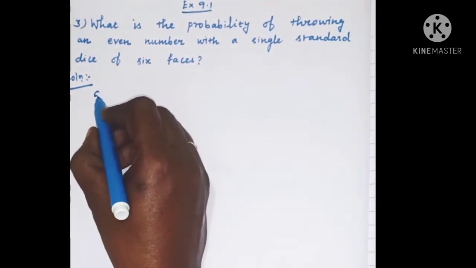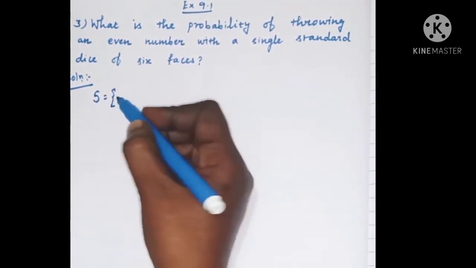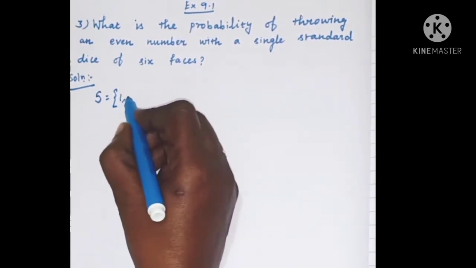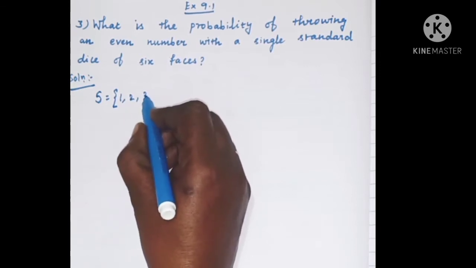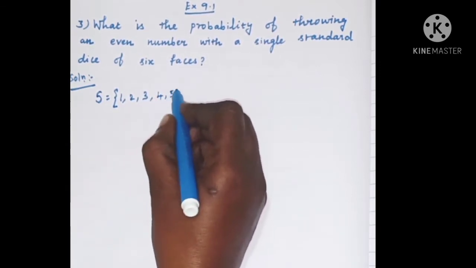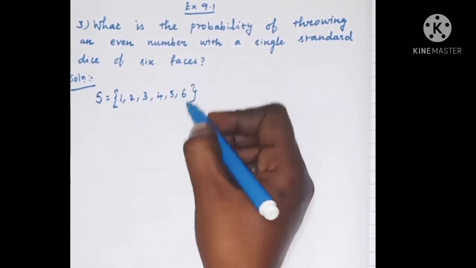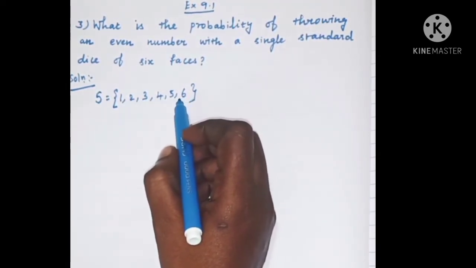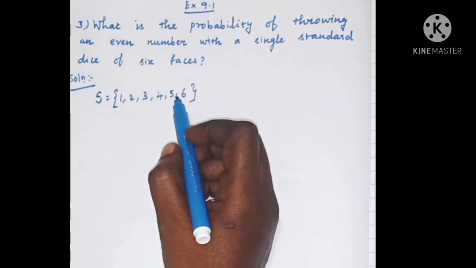Let us take the sample space S is equal to, what are the faces of the dice? 1, 2, 3, 4, 5, 6. In a dice we have 6 faces. It is seen like a cube, isn't it?